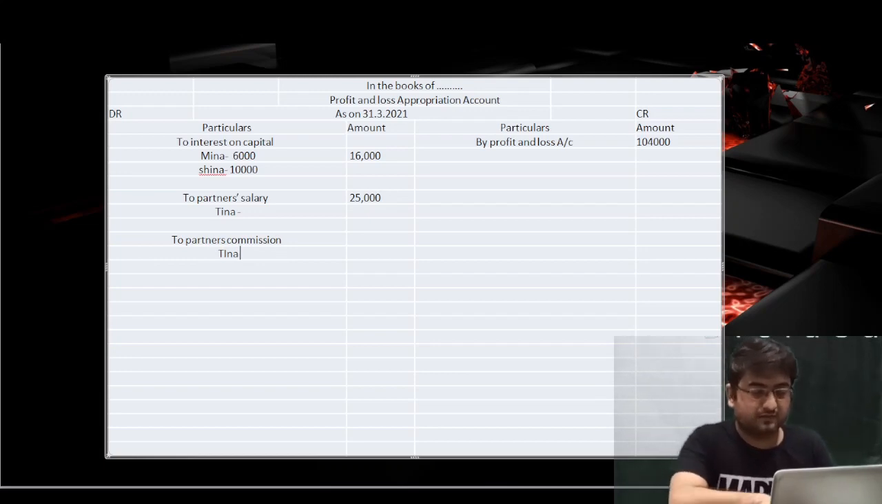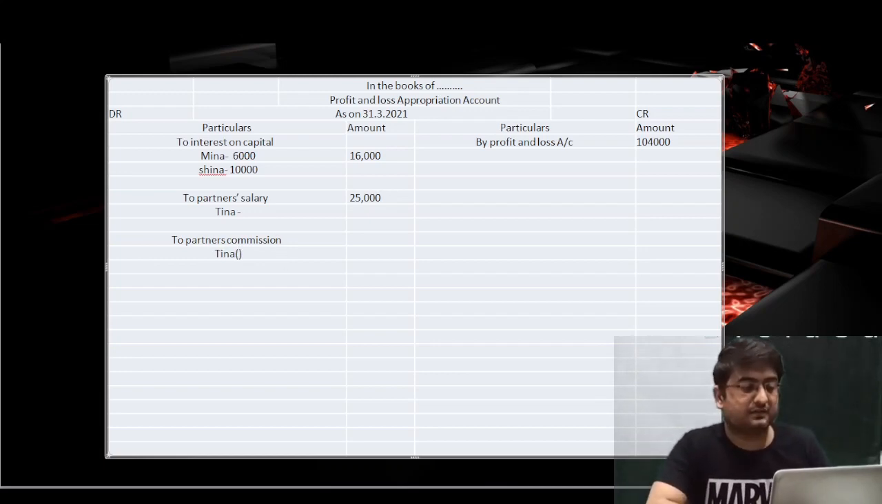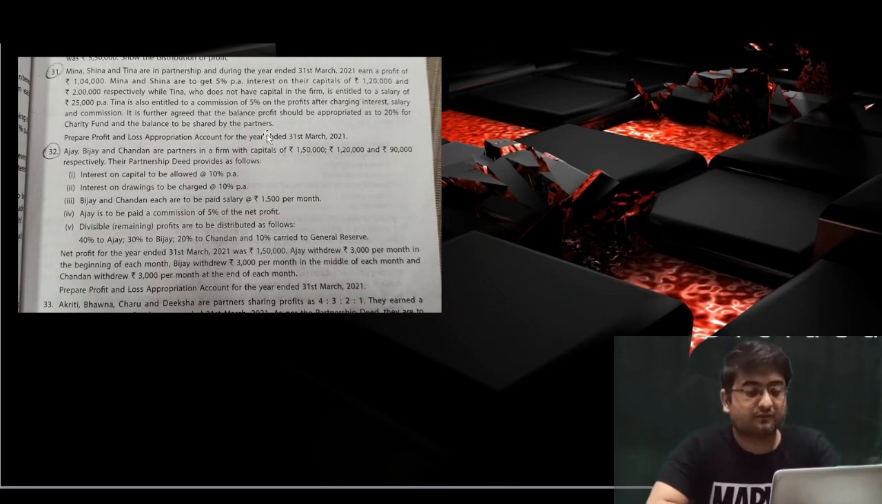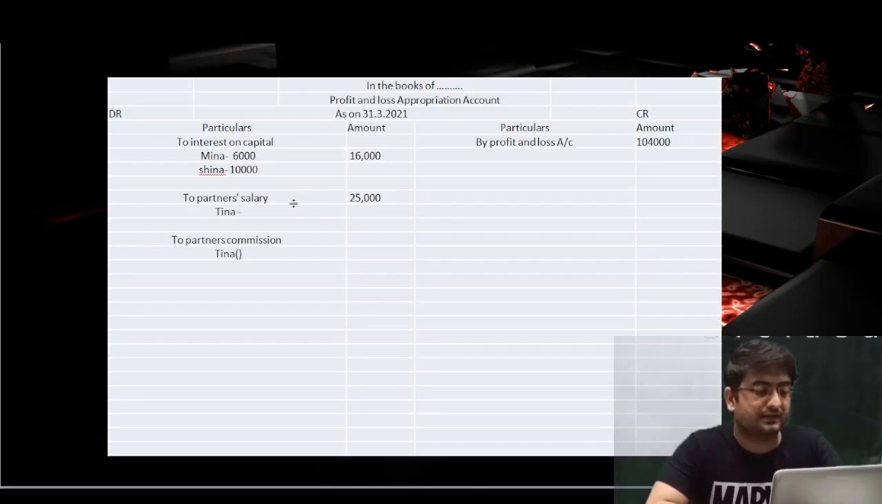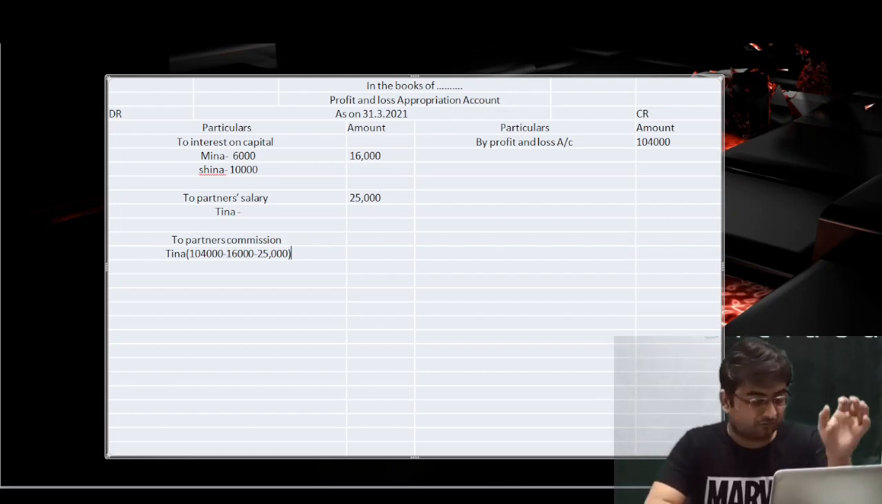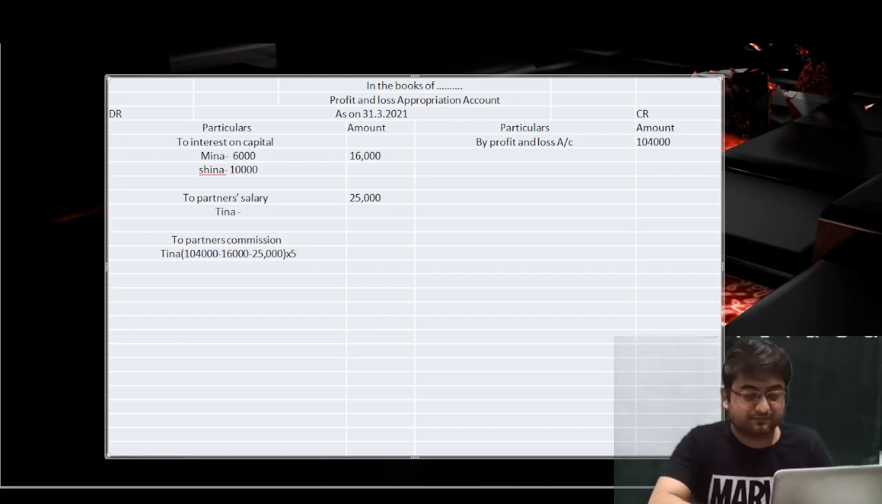Now the condition for the profit calculation is that she will get the 5% commission on profit, but the profit should be after charging interest, salary, and the commission itself. The profit is 1,04,000 rupees, and from that we'll subtract the net amount of interest on capital, which is 16,000 rupees. Next we'll again subtract the 25,000 rupees of the salary amount. Whatever amount comes, we'll multiply with 5 divided by 105.